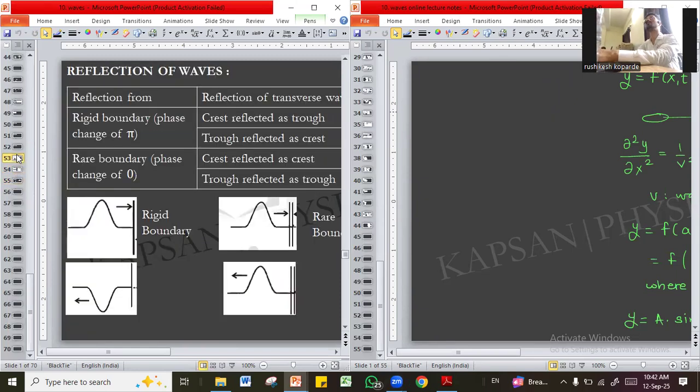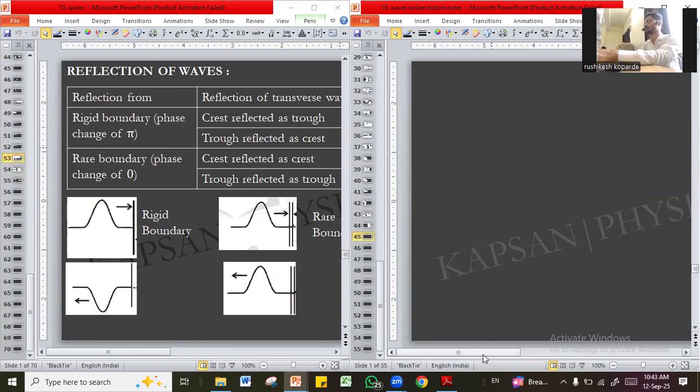I think we have discussed reflection of waves last time. How does a transverse wave get reflected from a rarer and a rigid boundary? What happens to the crest? What happens to the trough?